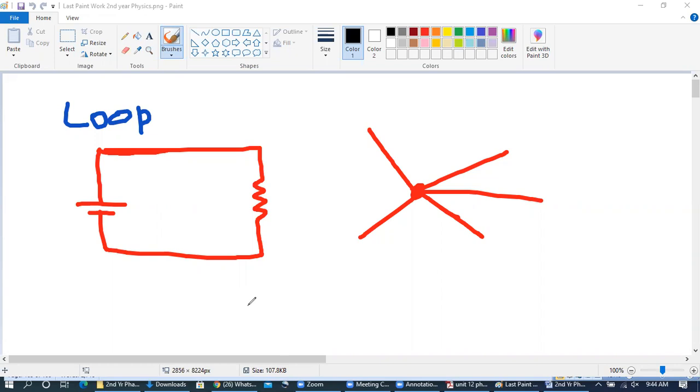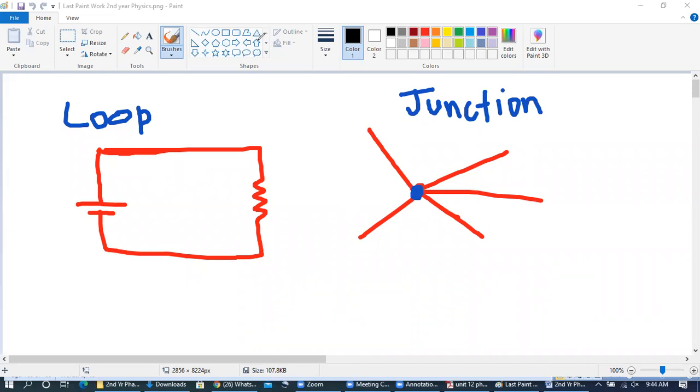Second one, sir. Good, well done. So this is forming a junction. What is the reason behind it? The reason is that this system has different wires which are meeting and combined at this point. This point is called the junction. So it is the junction which is formed.